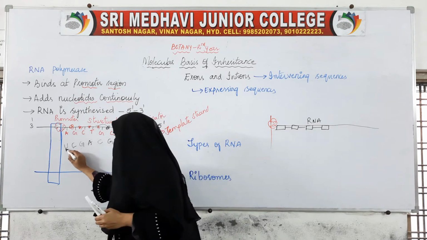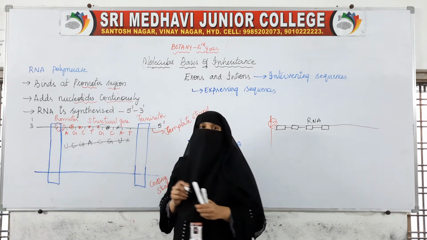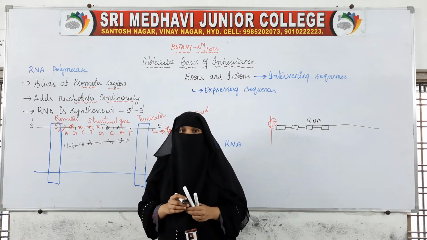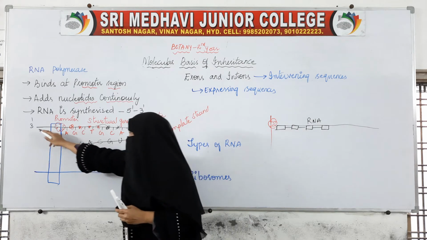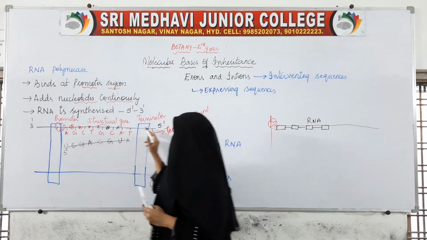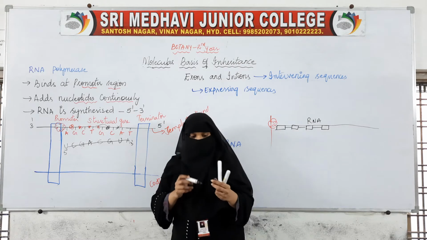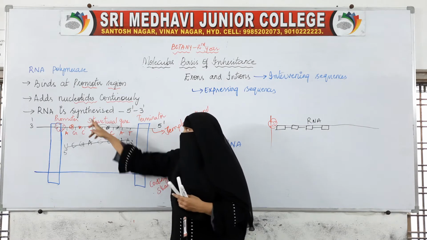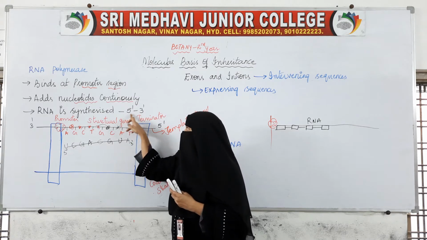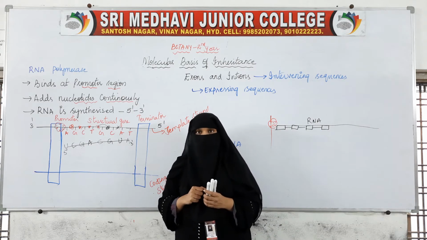So, like this, a chain of nucleotides will be formed. This chain of nucleotides is nothing but RNA. If this is the 3' end, the complementary strand will have the 5' end, and if this is the 5' end, the complementary strand will have the 3' end. So, RNA is synthesized, and in which direction is RNA synthesized? In the 5' to 3' direction.